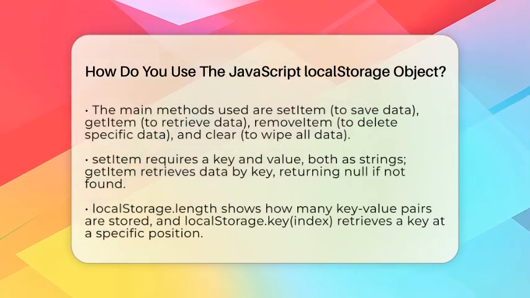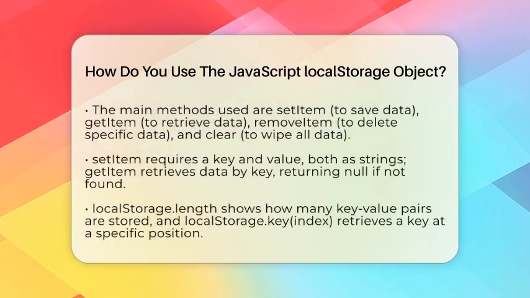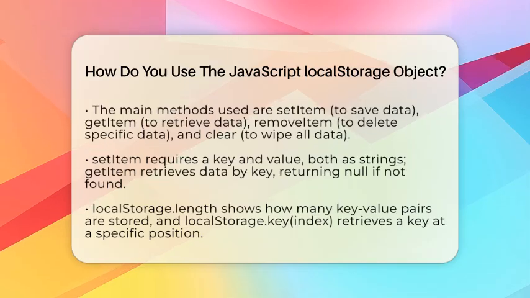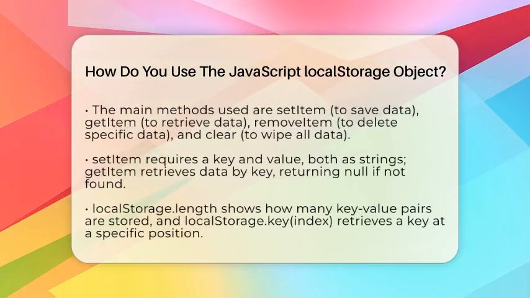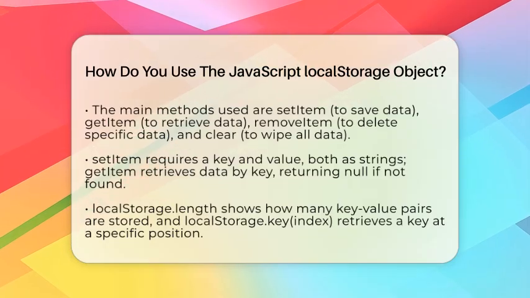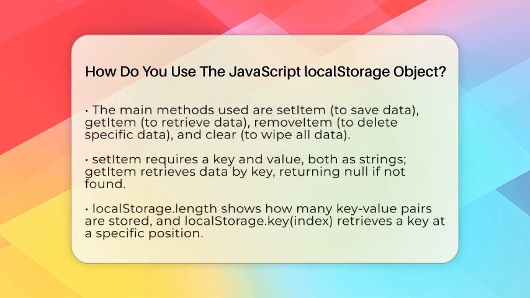Next is getItem. This retrieves the data stored under a specific key. If the key doesn't exist, it returns null. For example, to get the username you saved earlier, you'd write let user equal to localStorage.getItem("username"). Now, the variable user will hold the string Jane Doe.